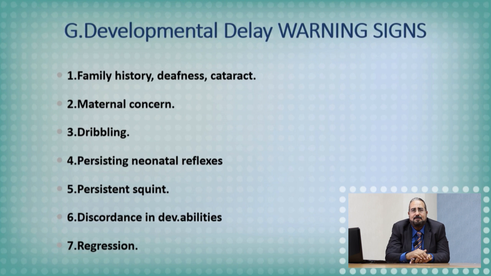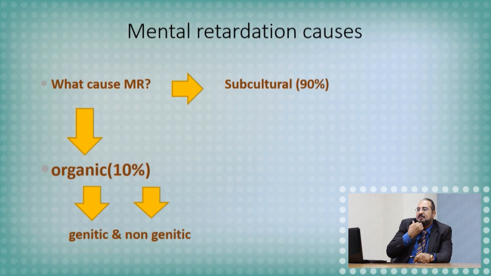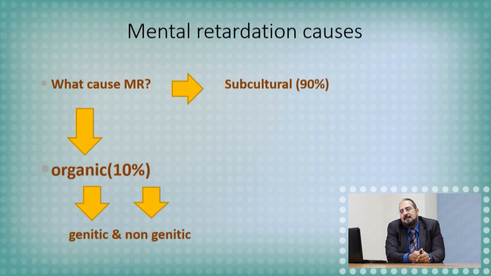Is it important to pick up those children and infants? Yes. What will you do for them? I will investigate, and some preventable causes of mental retardation could be prevented. Not only for diagnosis, but to target this infant or child, this mentally retarded individual. So what will you do for him? As we will see after. Fortunately, for the cause of mental retardation, only 10% are organic causes, including genetic and non-genetic, and 90% are subcultural, depending on the environment, the learning, the training, and the communication with others. This is fortunate.